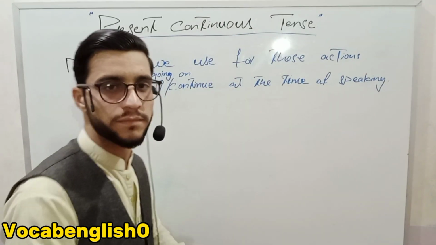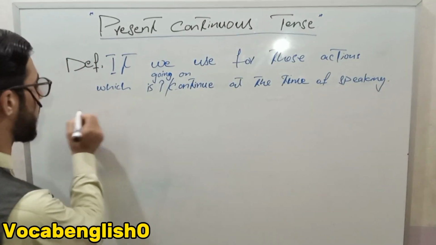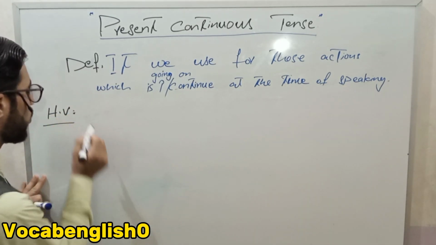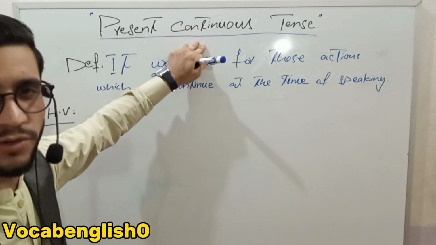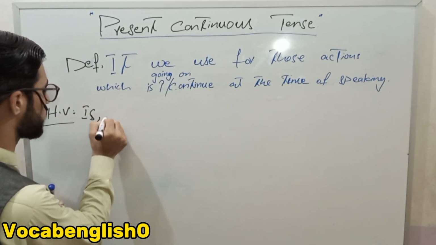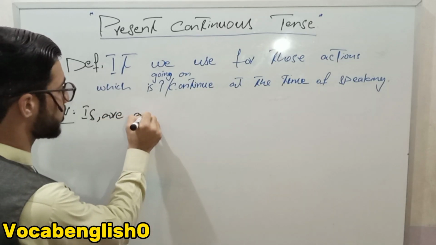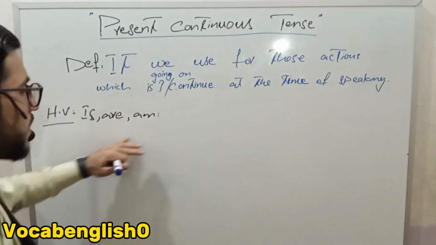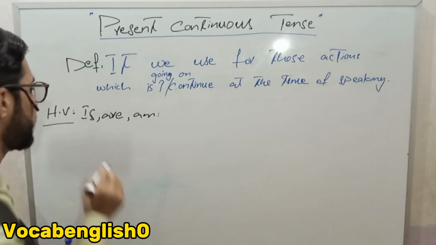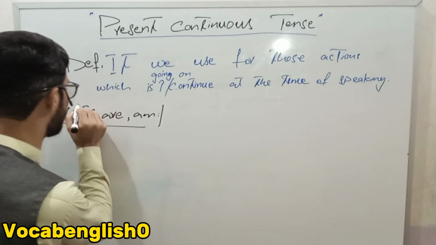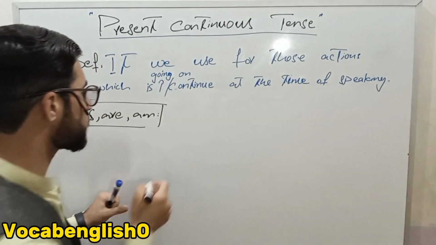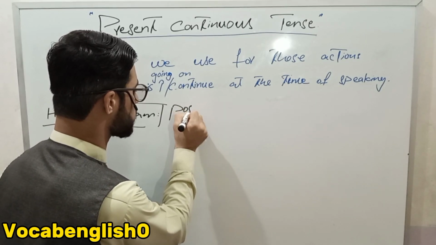So the first is the positive formula. The helping verb will come at the first. What is the helping verb of the present continuous tense? It is am, is, are. This helping verb works in the sentence. It helps the sentence.